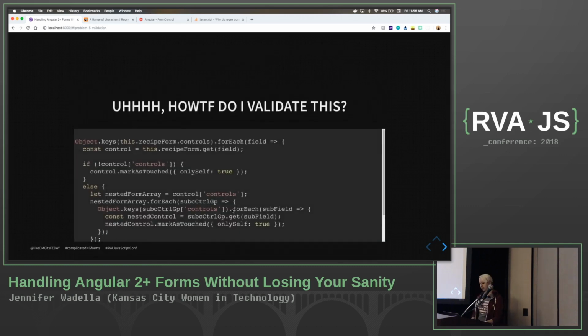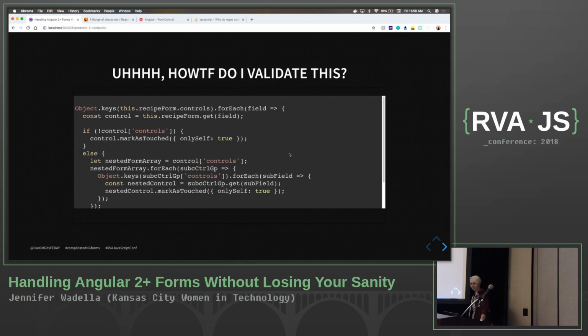All right. How do I validate this? Because if you think of validation, we're typically going in and looking at one value and saying, okay, is this valid, is this not valid? But when we're dealing with a dynamic number of controls, that can be kind of squirrely.